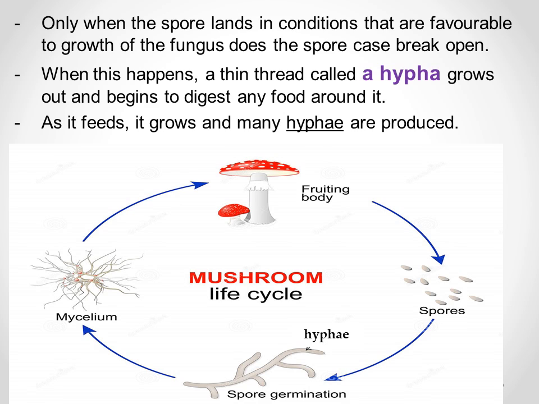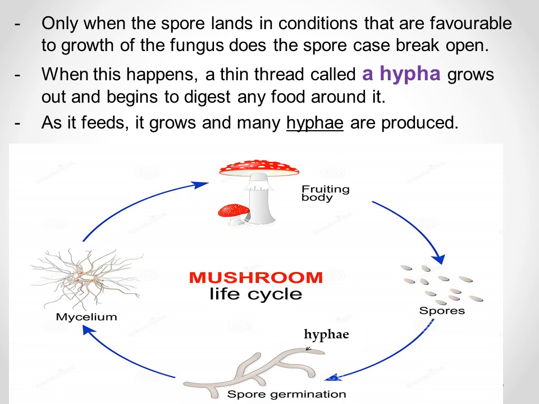When they have landed and they break open, a thin thread called hypha grows out and begins to digest any food around it. So the spores are closed until they land in conditions that are favorable to growth. They break open.